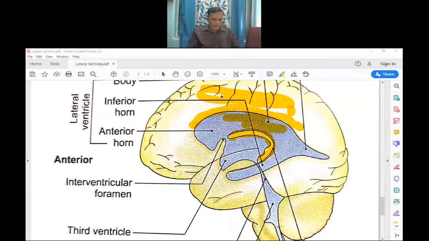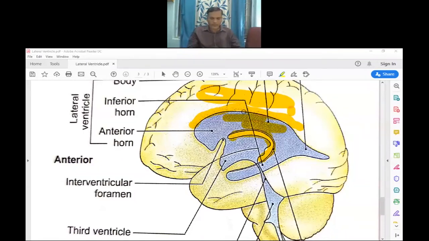Then in the central parts there is the choroid fissure. The choroid fissure is a narrow gap between the edge of the fornix and the upper surface of the thalamus.